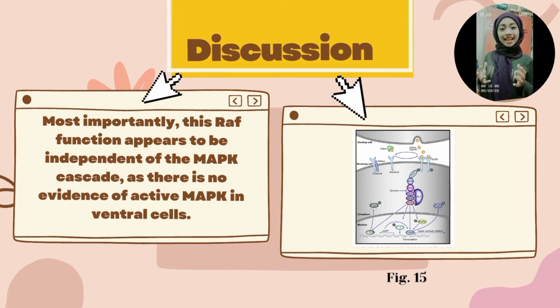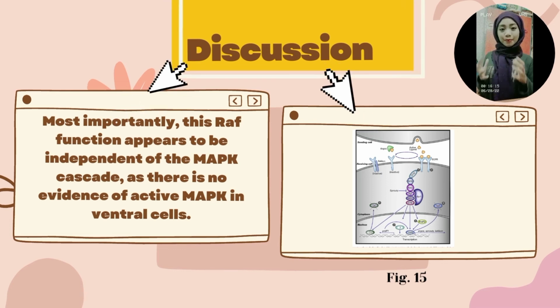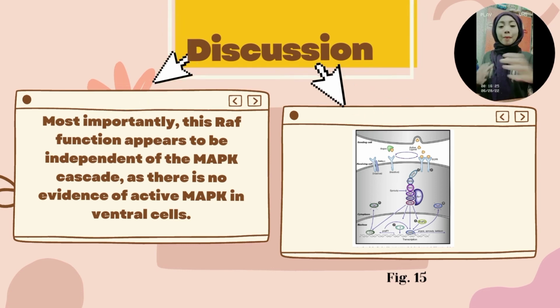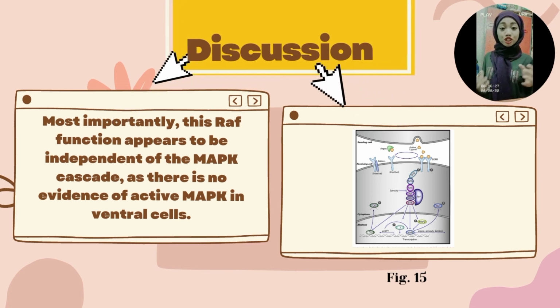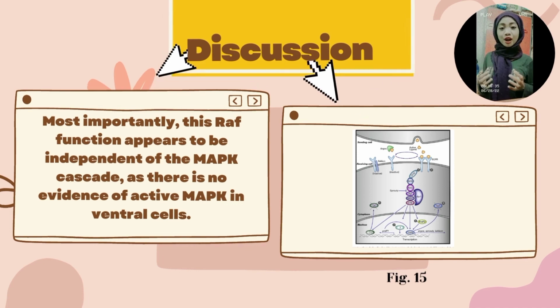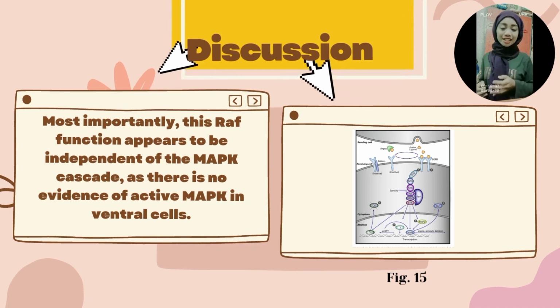This suggests that the RAF function in the most ventral cell is not through the MAPK cascade, but could perhaps function through direct phosphorylation of I-kappa-B/cactus.